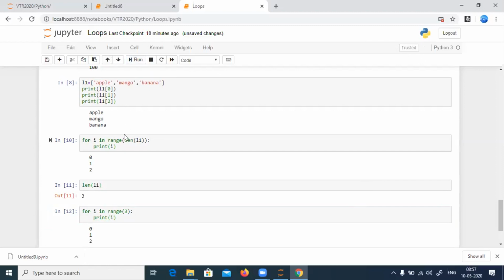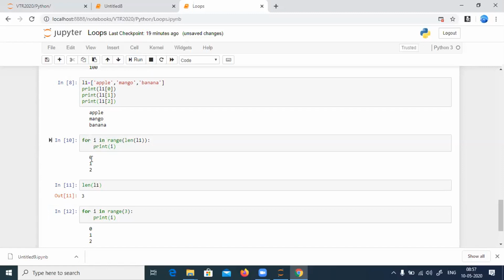Now I have a function by name len of L1. The len of L1 will give you the length of the list. I'm taking the range of that length. It is range of 3. Range of 3 will give me 0, 1, 2. The first time I will be 0, the second time I will be 1, the third time I will be 2.